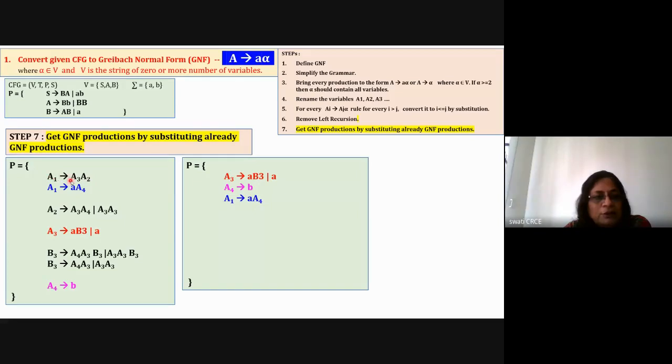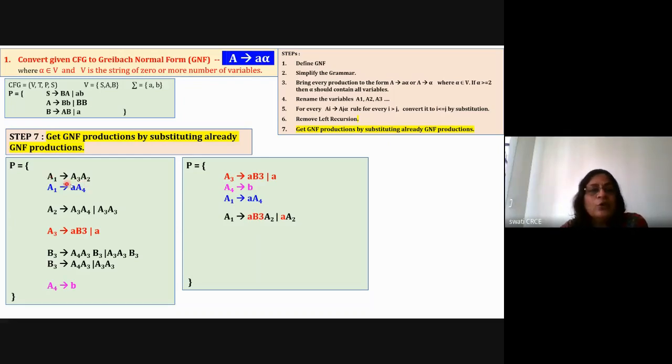So select here A1 is equal to A3 A2. And now for A3, you see here it is equal to small a B3 or small a. So replace, because you have to convert the rule into this format, small a alpha. So replace this A3 with either a B3 or small a, and rewrite it. So now A1 is equal to a B3 A2 or small a A2, instead of A3 A2. So it is a simple substitution. And with the substitution, I've converted this A3 A2 rule.